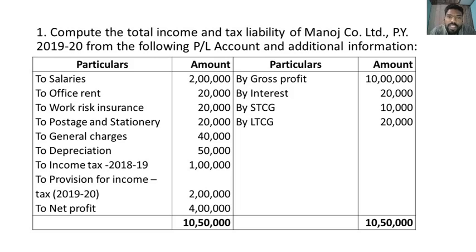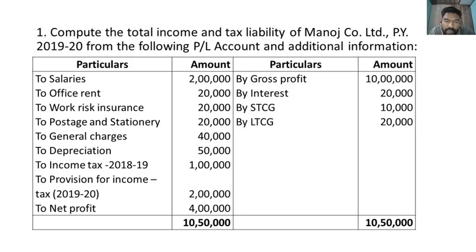See, in the profit and loss account they have given salaries, office rent, work risk insurance, postage and stationery, general charges, depreciation, income tax for 2018-19, provision for income tax, the net profit, and gross profit on the credit side, interest, short-term capital gain, and long-term capital gain. See, in this problem,